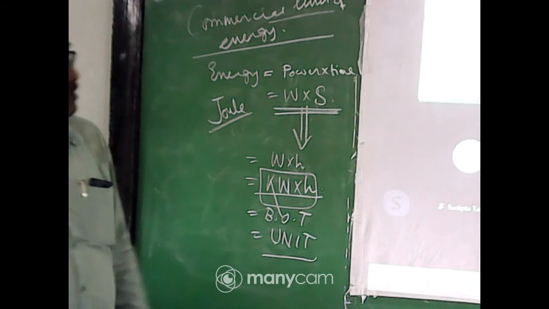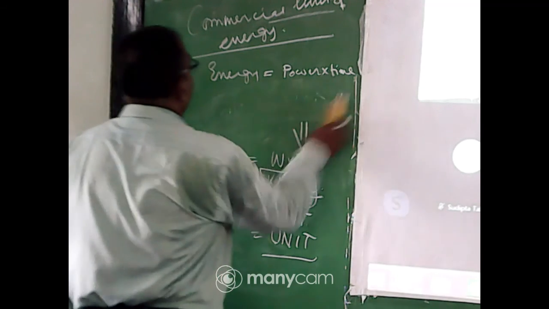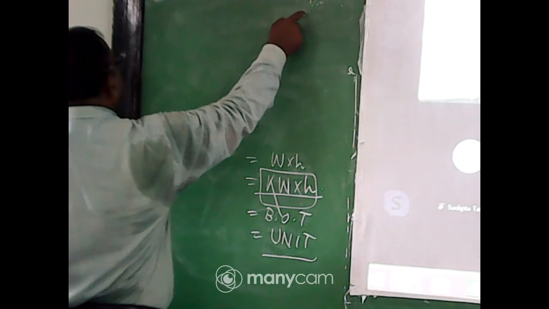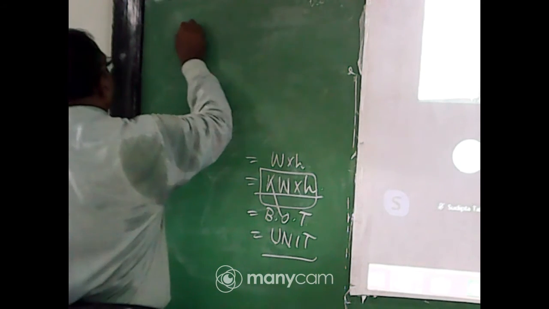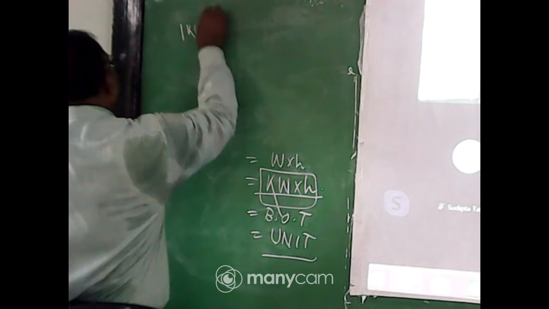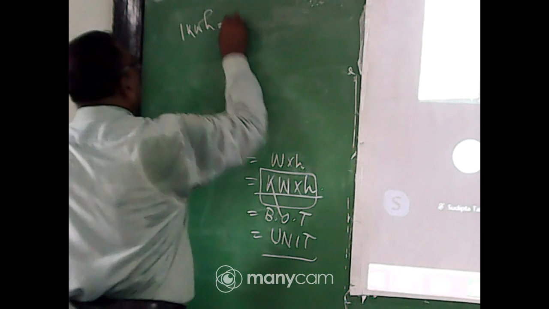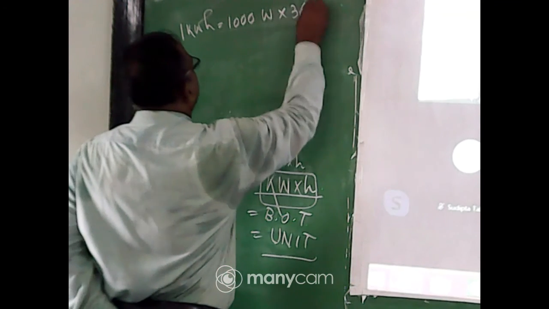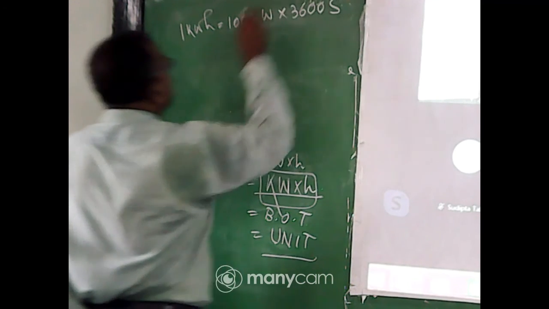So my dear student, one relation between the kilowatt hour and joule. The commercial unit of energy is kilowatt hour. 1 kilowatt hour equal to 1000 watt into 3600 second.